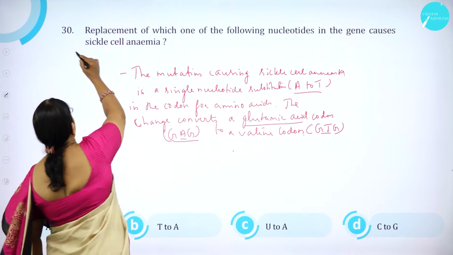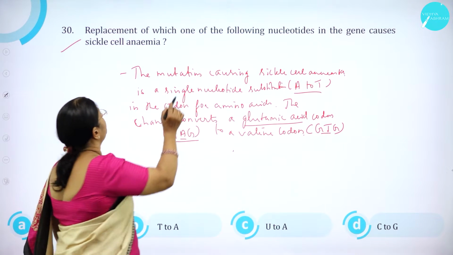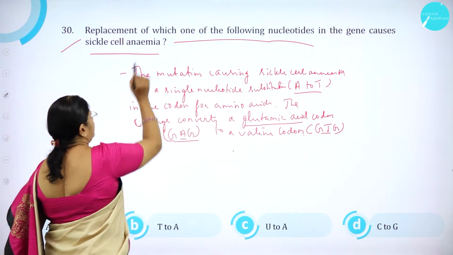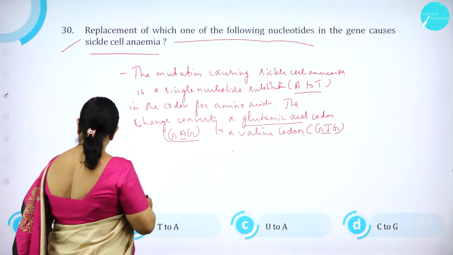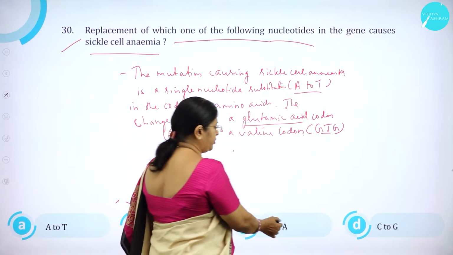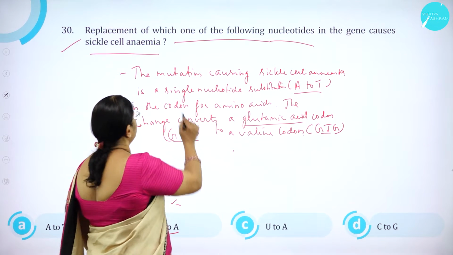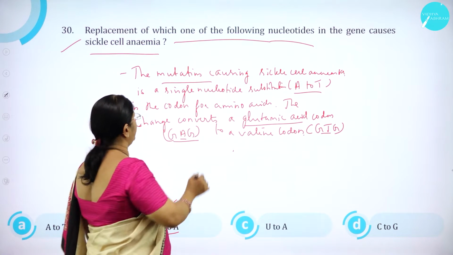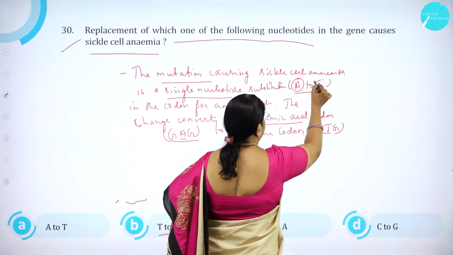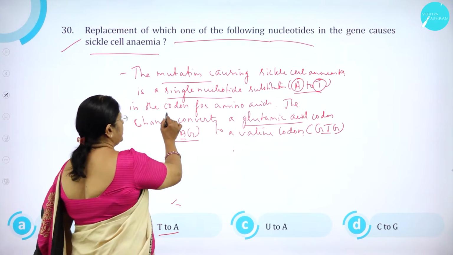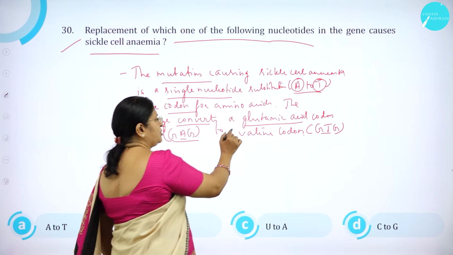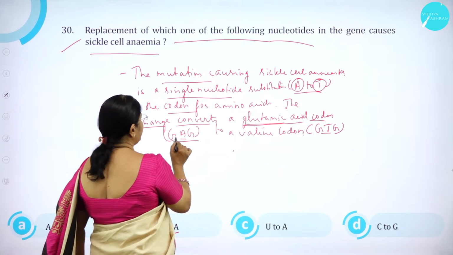Moving on to question number 30. Replacement of which one of the following nucleotides in the gene causes sickle cell anemia? Option A, A to T; option B, T to A; option C, U to A; option D, C to G. The mutation causing sickle cell anemia is a single nucleotide substitution, that is A is substituted by T in the codon for amino acids. So the change converts the glutamic acid codon, GAG,